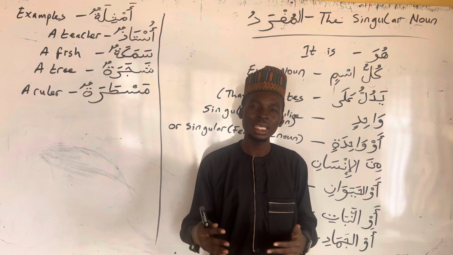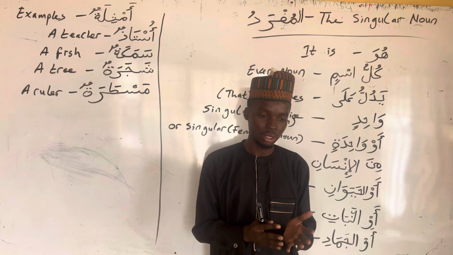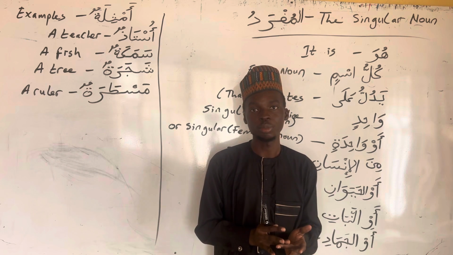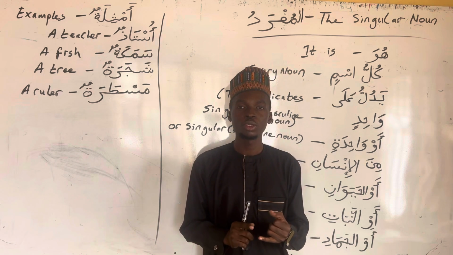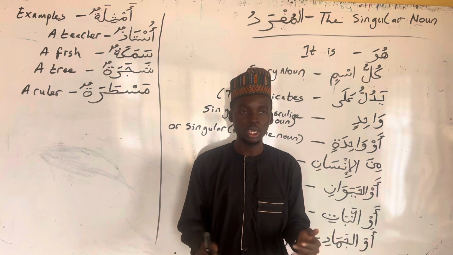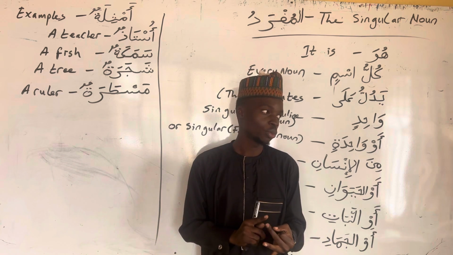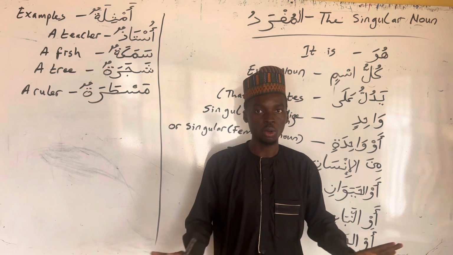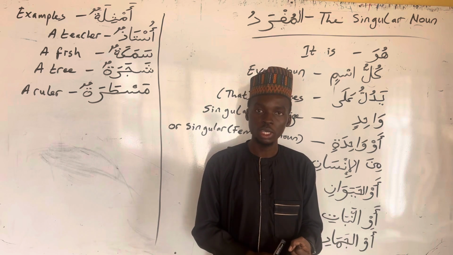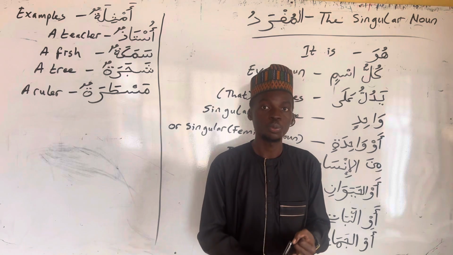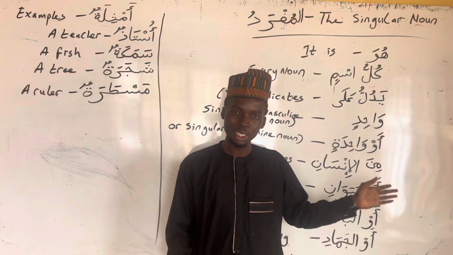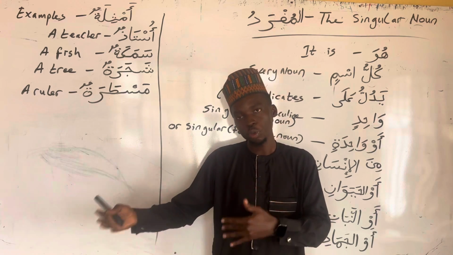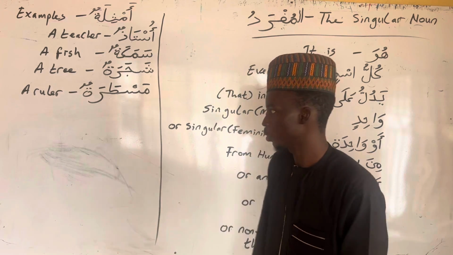So we have signs for the singular noun, the dual noun, and the plural noun. So in Arabic we have it in three categories. We have the singular, the dual, and the plural. Unlike in English, whereby we have just the singular and the plural only. So we are taking a look at the singular first, then after the dual, then the plural, inshallah. May Allah make it easy for us.